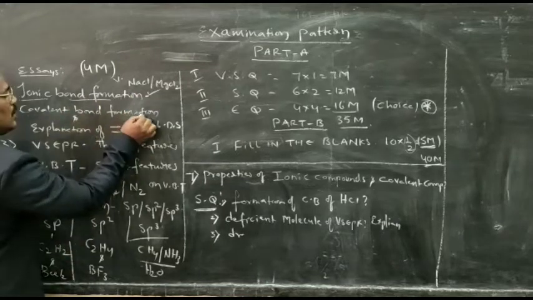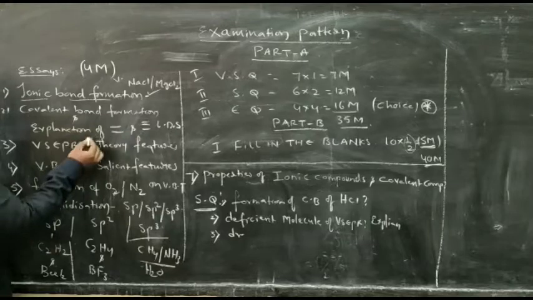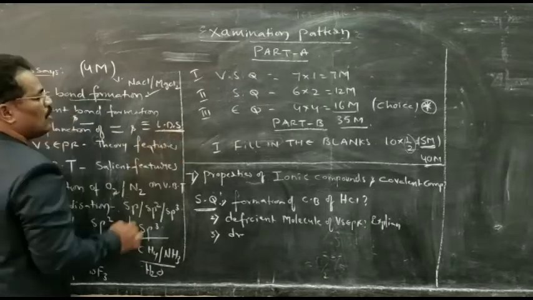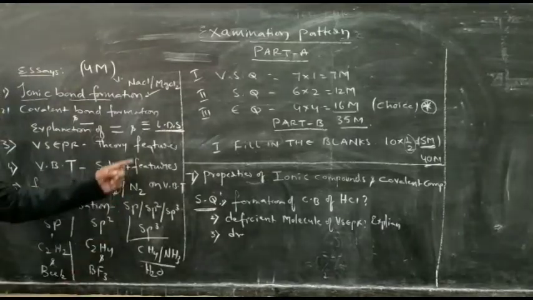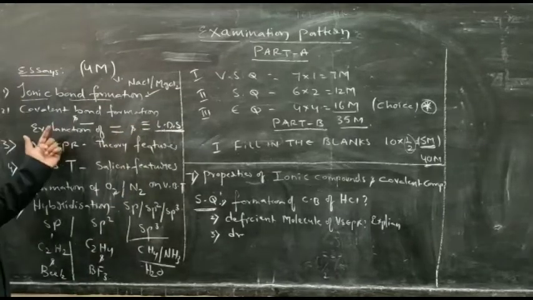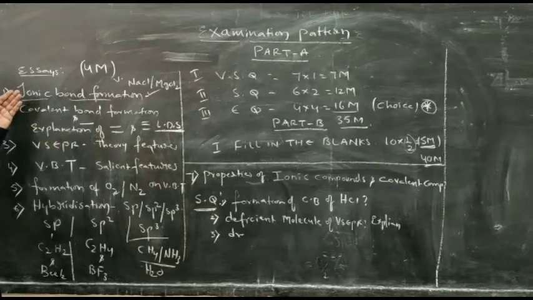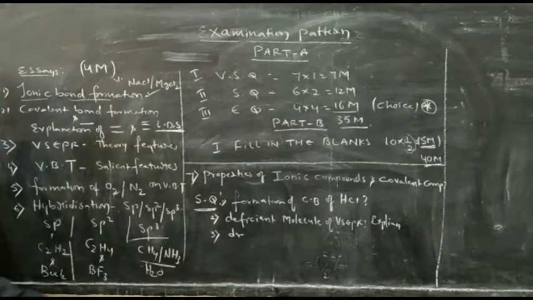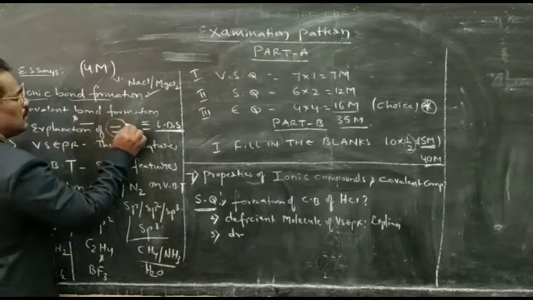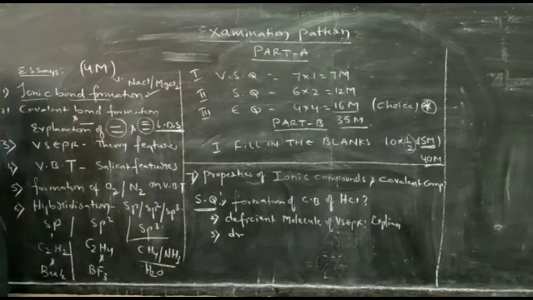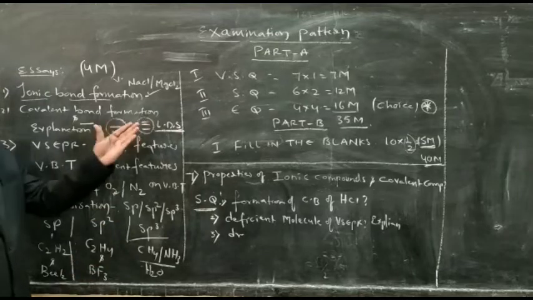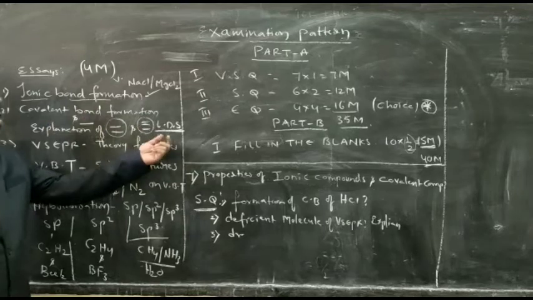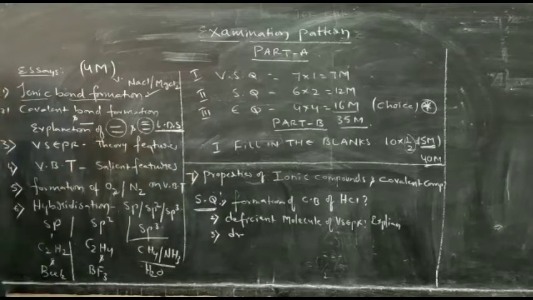The second question is what? Covalent bond formation. Within that, single bond will be there, double bond will be there, triple bond based upon Lewis dot structure. He may ask directly, explain the covalent bond formation: single bond, double bond, triple bond. Especially for the 4 marks question, double bond and triple bond molecules will be asked in the formation of covalent bond based upon Lewis dot structure.